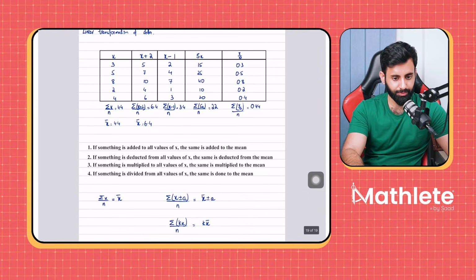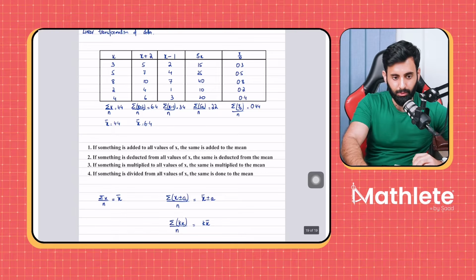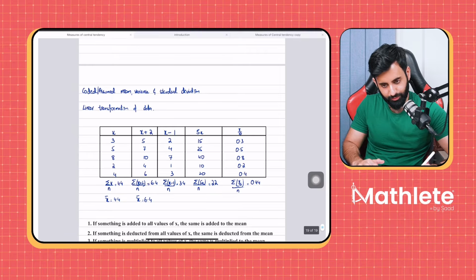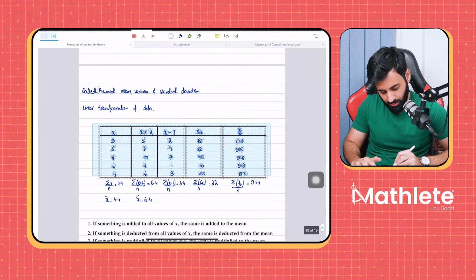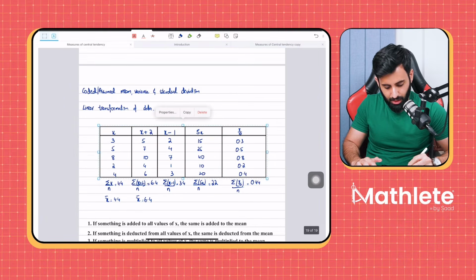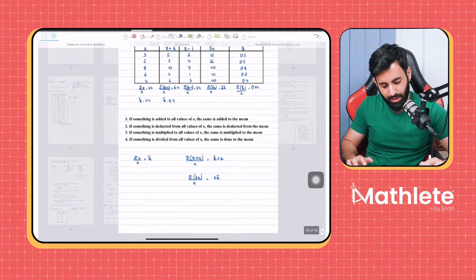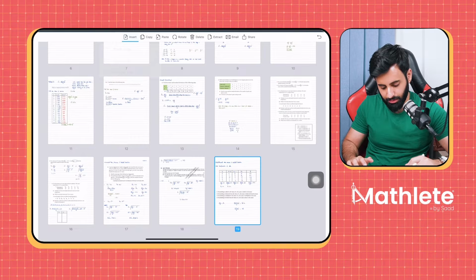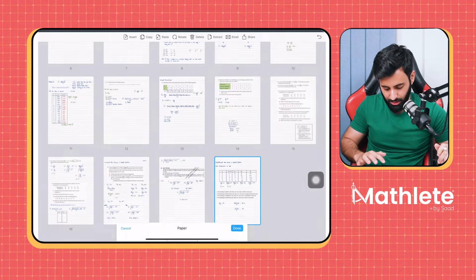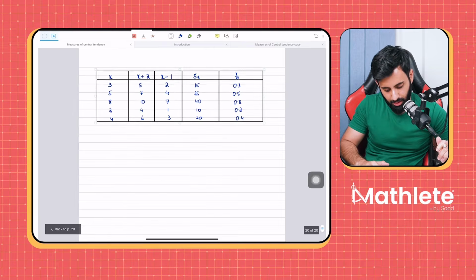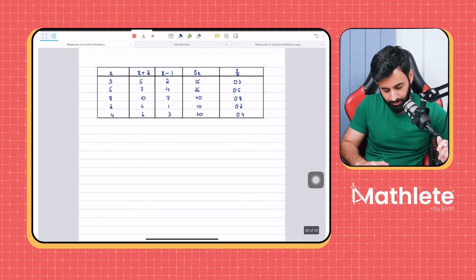Okay, great. Now, variance is when things get interesting. What do you think will happen to the variance if I add something to all values of x? If I add a certain number to all values of x, what will happen? No change? All right. Let's see if you're right or wrong.